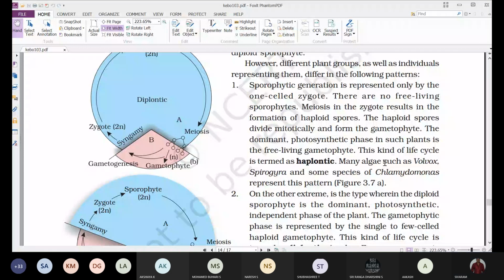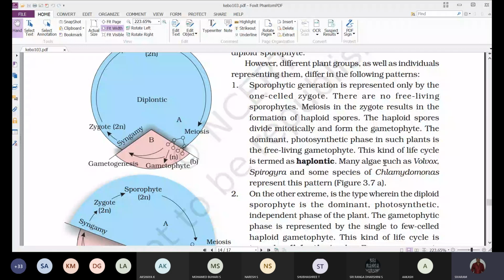That means 99% of the life cycle is occupied by the gametophyte, which is haploid. Such a type of life cycle we call a haplontic life cycle.